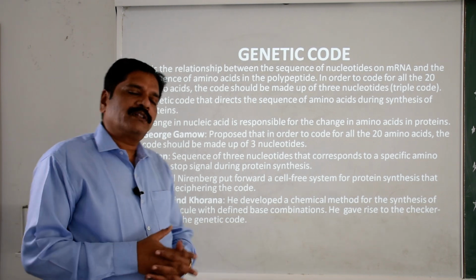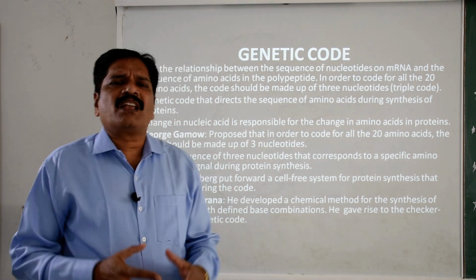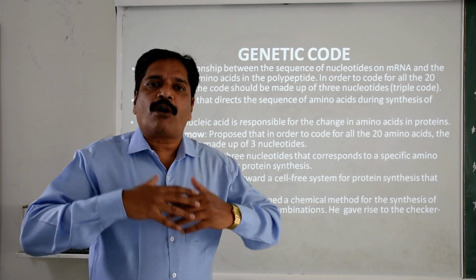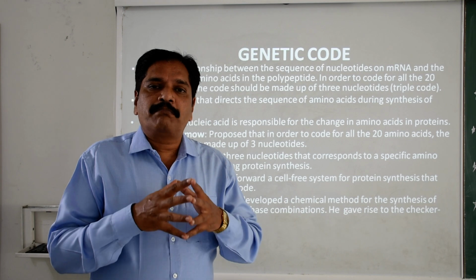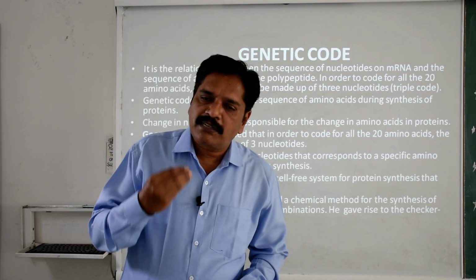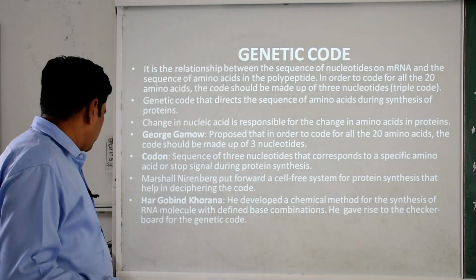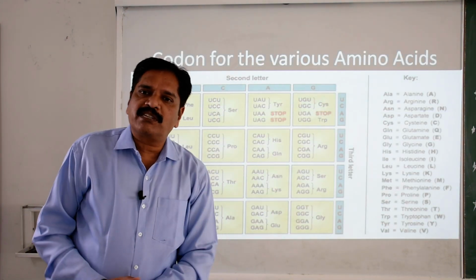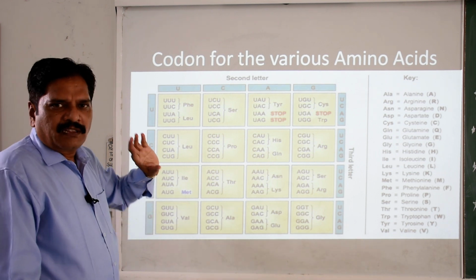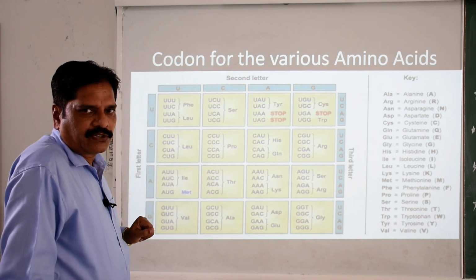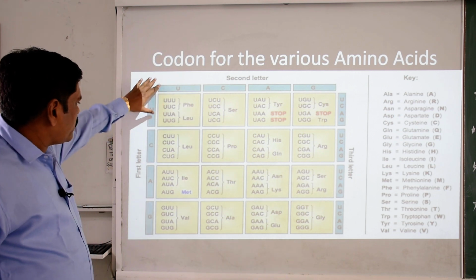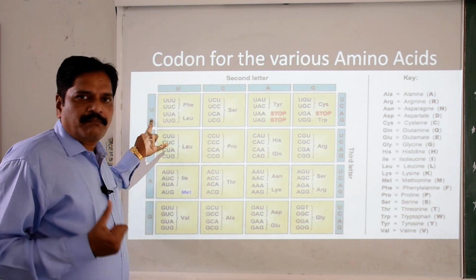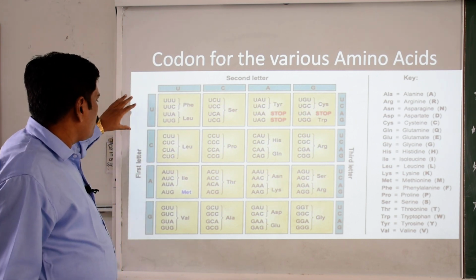So Dr. Har Gobind Khorana from India is considered the author of the basic feature. He gave the basic feature about the codon and the genetic code. Clear? So here you can see a checkerboard with different configurations of the 4 nitrogenous bases of the nucleotides. Okay, so here we take the first letter, UCAG. U is from the mRNA, so that's why there is no T.